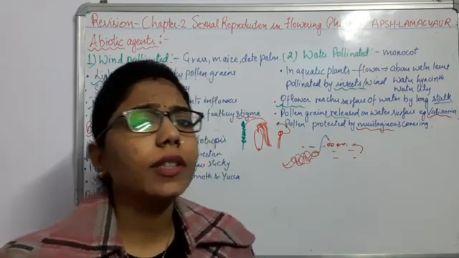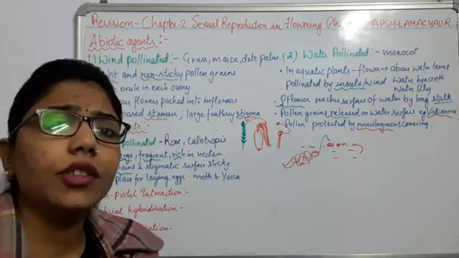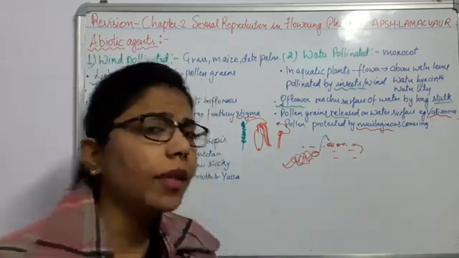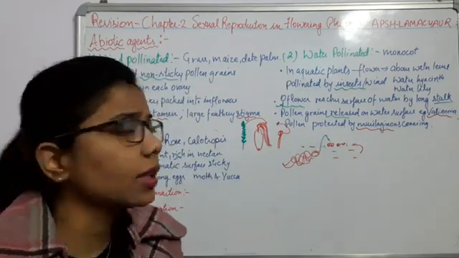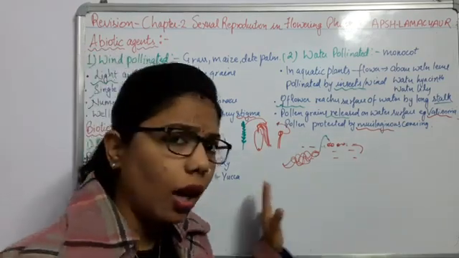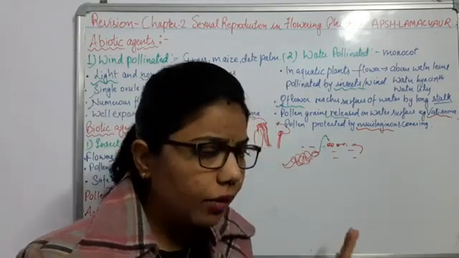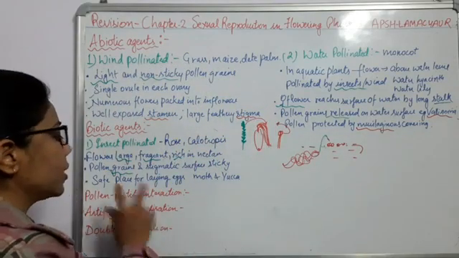Now we will move towards the fertilization event. For the fertilization event, there must be a male gamete as well as a female gamete. We have done these things. We have done the pollination, how they will reach the female part. Now we come to the pollen pistil interaction.